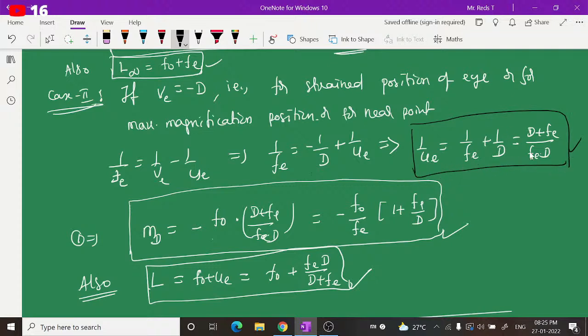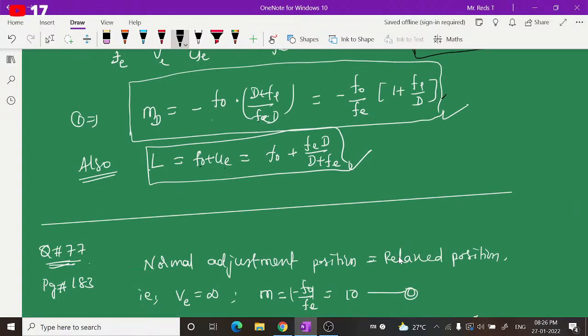So on simplifying you can write d plus fe by fe into d. On substituting this in the general magnification formula, that is f naught by ue, so 1 by ue is this, and on further simplification by taking fe, you can write minus f naught by fe into 1 plus fe by d. This is the expression for the magnifying power of a telescope when the final image is forming at the least distance of distinct vision or at the strained position. Correspondingly, the tube length or telescope length is given by f naught plus ue, where ue is the reciprocal of this. So if you substitute this, you'll get this one.